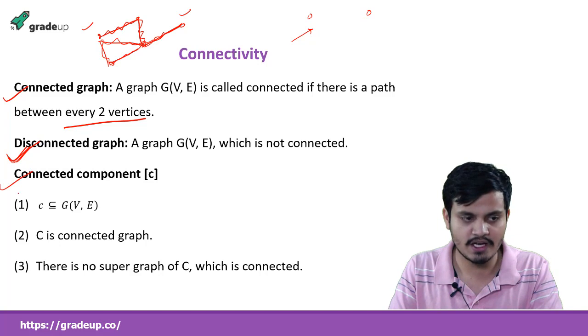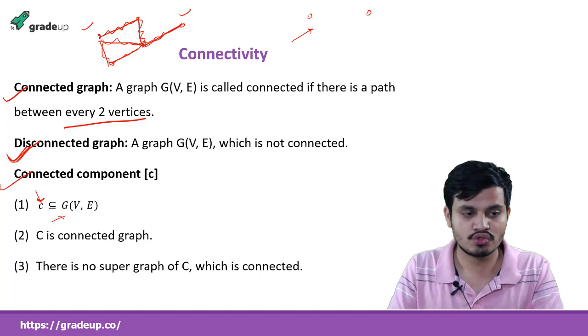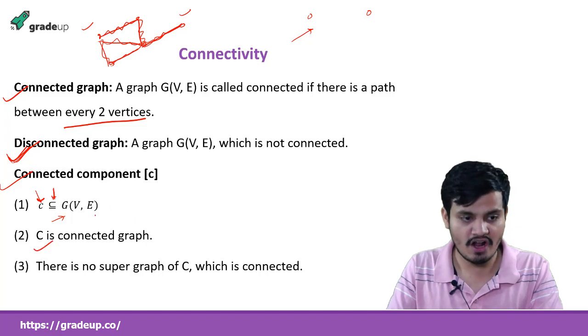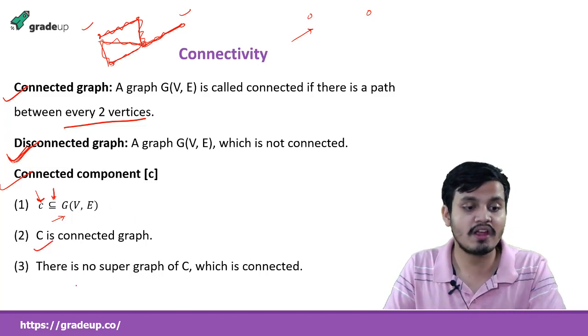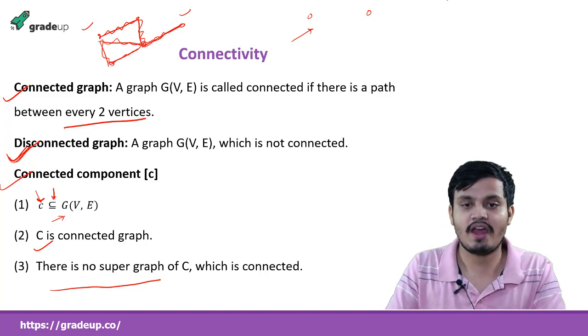And what is a connected component? A connected component C should be a subgraph of G. C should be a connected graph, and there is no supergraph of C which is connected. This is important: there should not be a supergraph of C which is connected. I am taking an example.